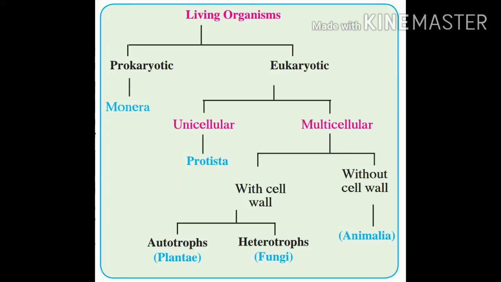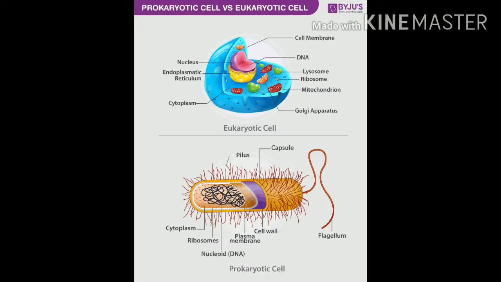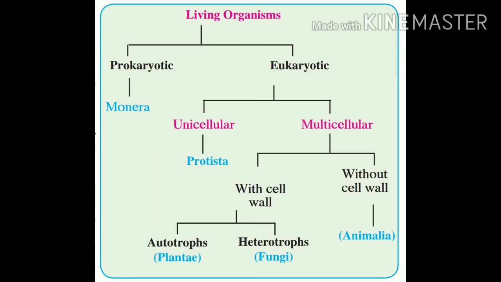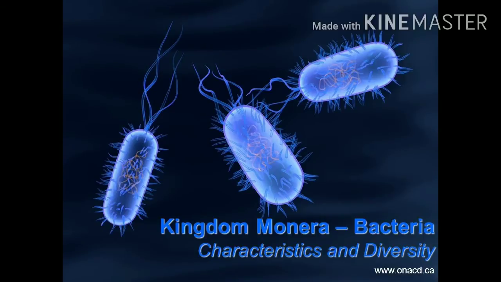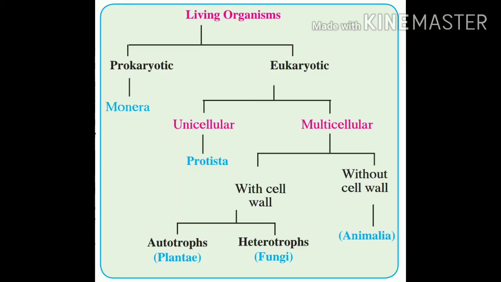Living organisms are classified into two types, prokaryotic cells and eukaryotic cells. In prokaryotic cells, the components are scattered, and in eukaryotic cells, the components are well organized. Prokaryotic cells are seen in the Monera kingdom. Further, eukaryotic cells are divided into unicellular and multicellular.